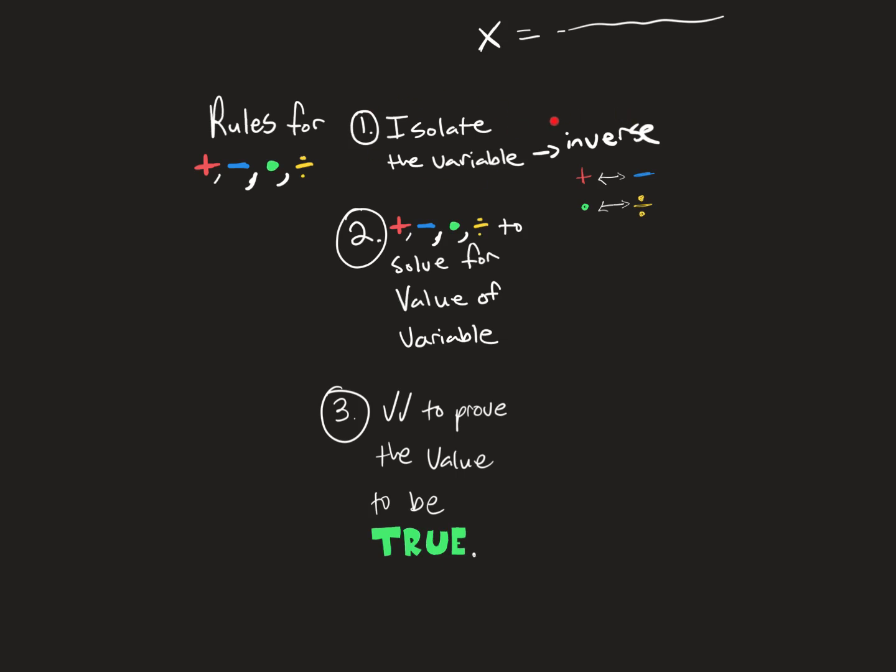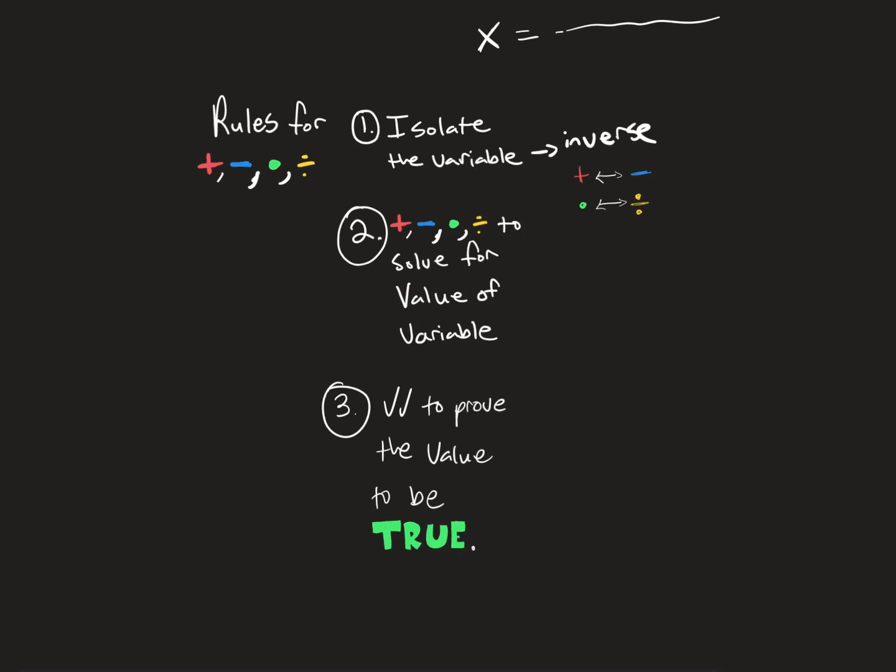And we do that by using the inverse. So if we see addition, we are going to do subtraction. If we have subtraction, we're going to do addition. If we have multiplication, we are going to do division. And on the flip side, if we see division, then that means we solve for the variable by doing multiplication. So step 2, we want to use our inverses to solve for the value of the variable. And then step 3, we want to always go back and double check to prove that the value that we put in is in fact true.